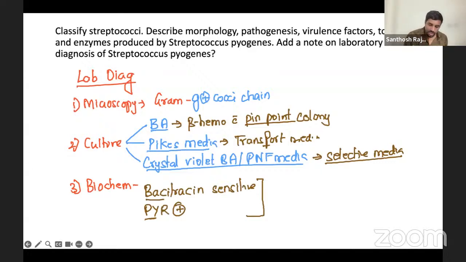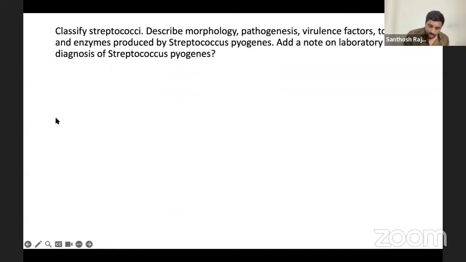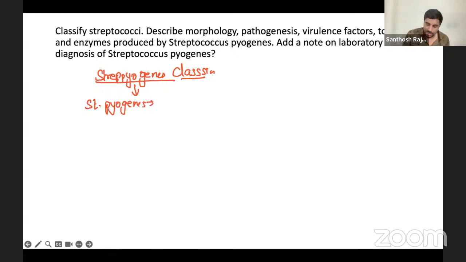Now, yes, I forgot the classification. One more question they'll ask you for Streptococcus pyogenes. This classification is not for all, only for Streptococcus pyogenes. There are two classifications. One is based on the carbohydrate, the other is based on M protein. You will definitely have one more question from this. That's what I'm classifying.